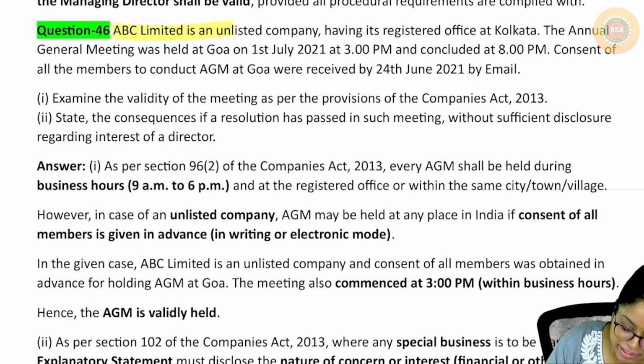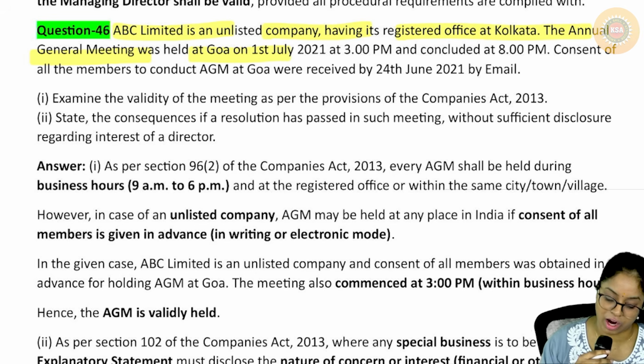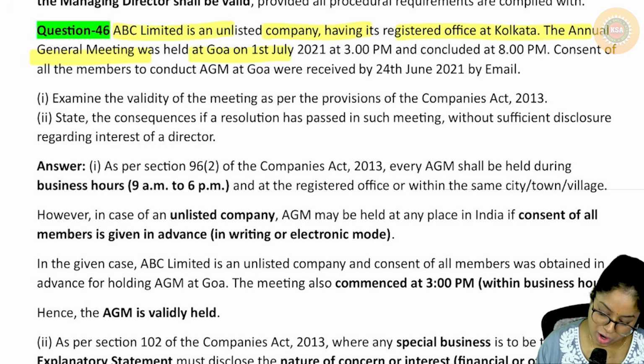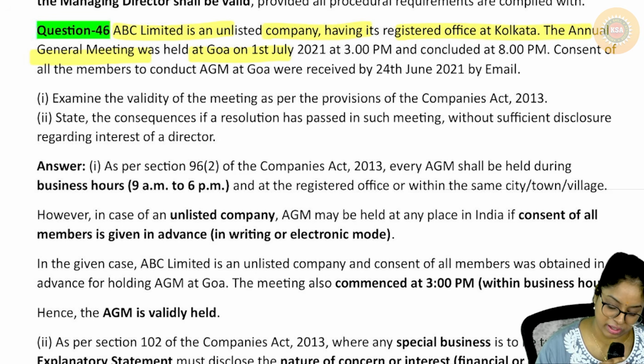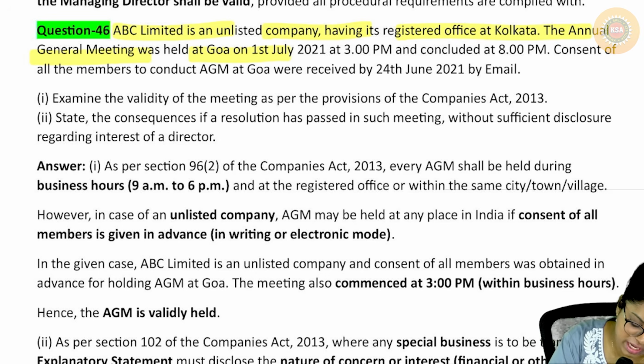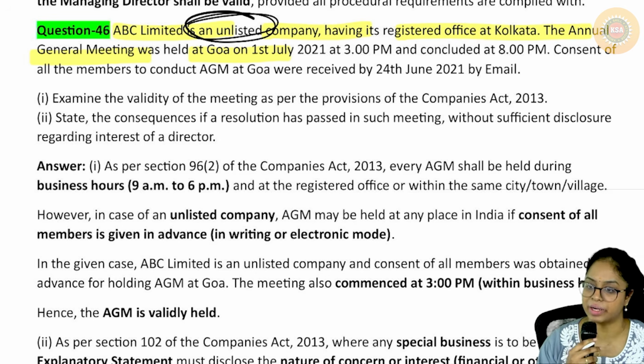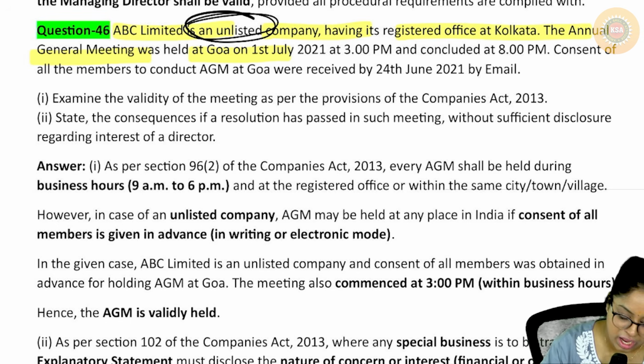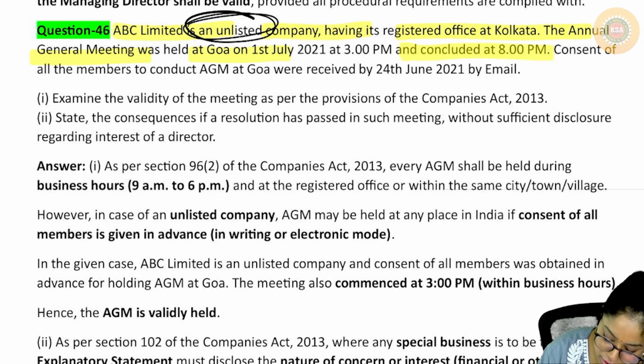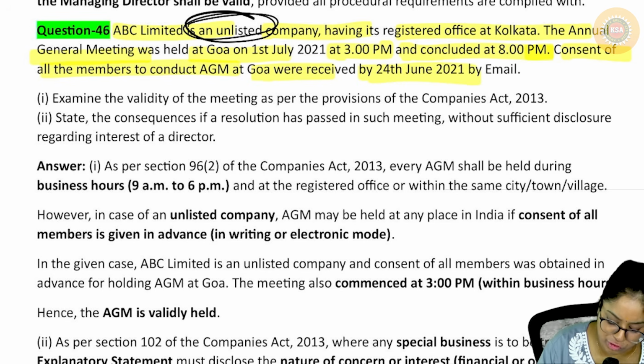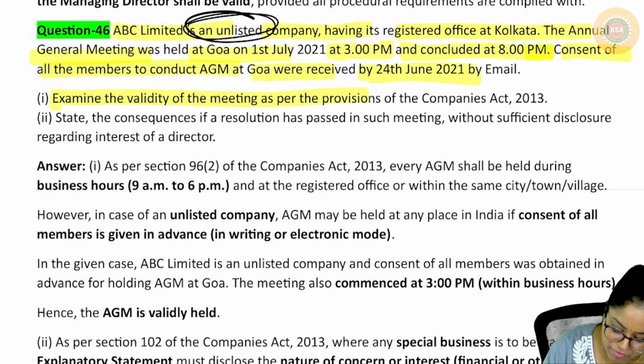Same. ABC Limited is an unlisted company having its registered office at Calcutta. The AGM was held in Goa on 1st July 2021. Okay. Office is in Calcutta. They are holding it in Goa. Can they do it? Yes, because they are an unlisted company. 100% of the members would have given the consent. Okay, and it got concluded at 8 p.m. Started at 3, ended at 8. Consent of all the members to conduct the AGM in Goa was received on 24th June by an email. Examine the validity as per the provisions. Yes, it's a valid meeting.